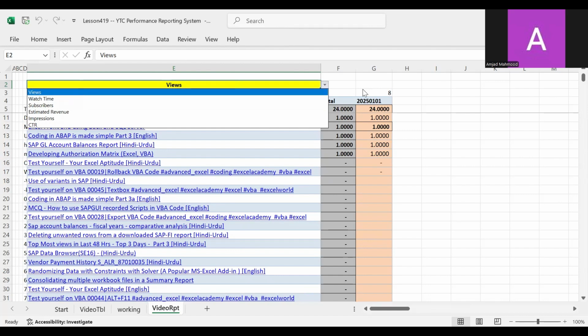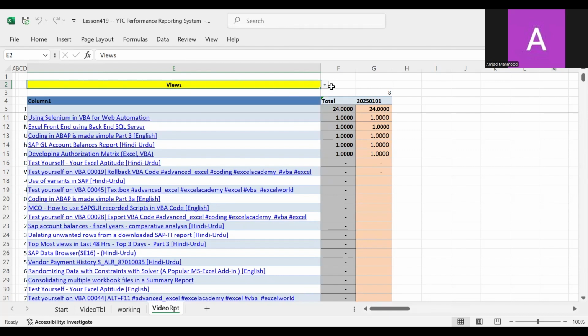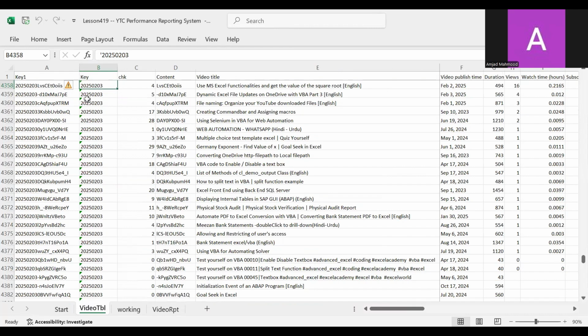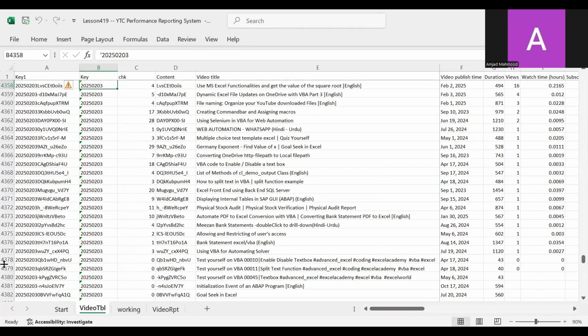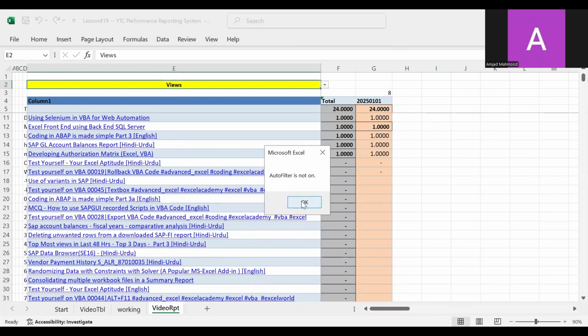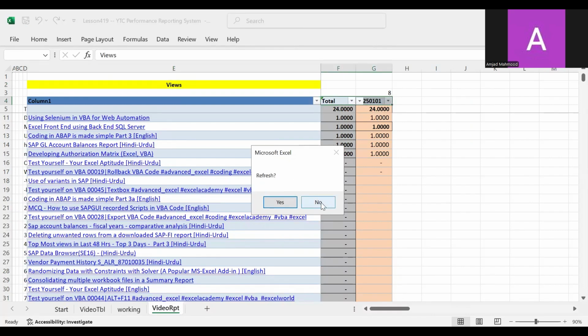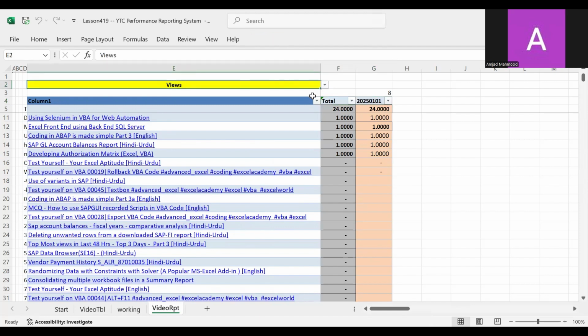Since we are using our channel, our analytics from our channel are loaded by means of this button. So this is not our topic today. Just suppose that all your data is already downloaded from your channel on a daily basis, and you have all this data in place. Next, you have the option to take your customized reports, right? And here we click no. Okay, so we have the drop down.